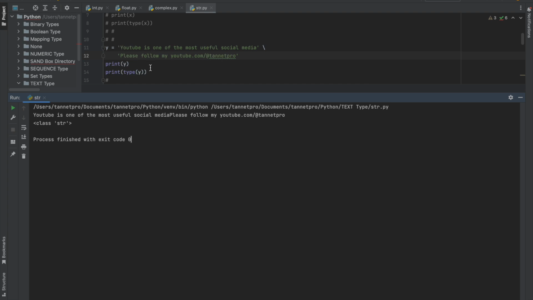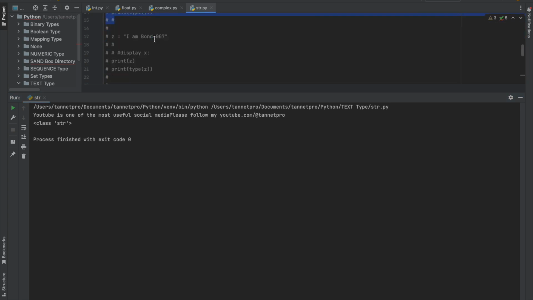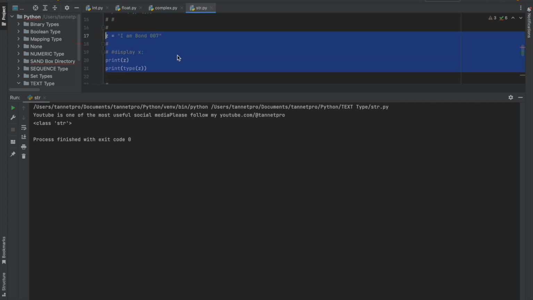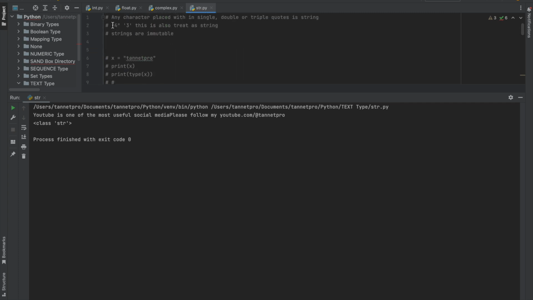Now if I want to put all this on different lines, what do I do? For that you have options. First, another thing I missed: as I told you, a value or number can also come under a string.